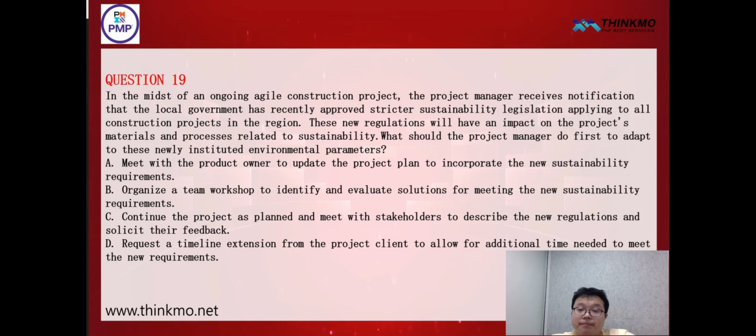First of all, option A is to meet with the product owner to update the project plan to include the new sustainability requirement. At first glance, this doesn't seem to be a problem. By incorporating the new sustainability requirements here, the main goal is to ensure what? To ensure that the project complies with the latest legislative requirements. So, what does the law say? No matter what you do, the law must always come first.